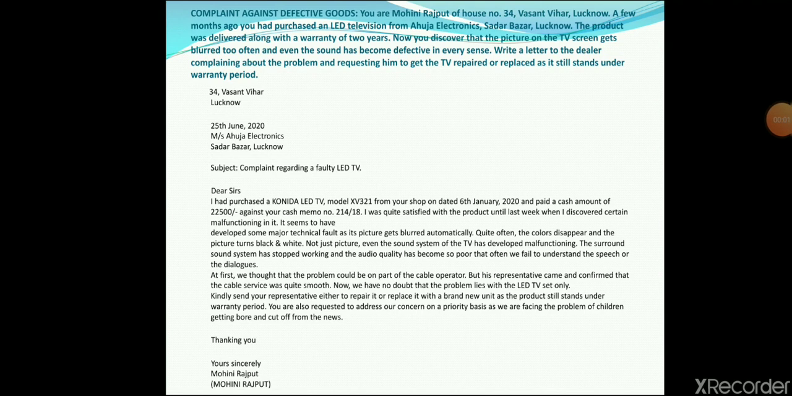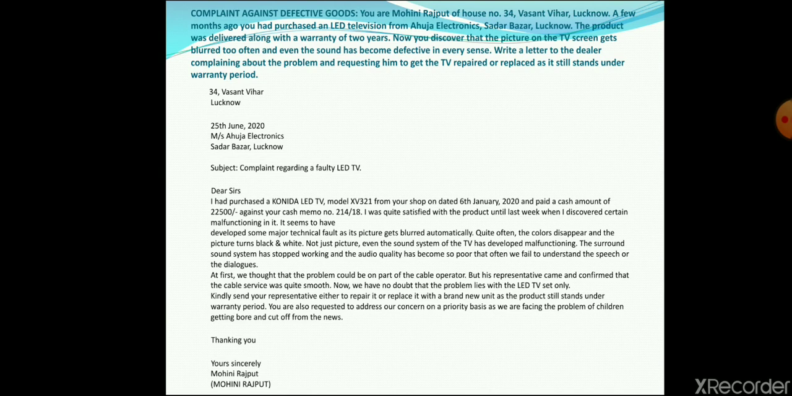Next example is a complaint against defective goods. I told you children, we can write a complaint letter if we receive some defective goods. So see, you are Mohini Rajput and a few months ago you purchased an LED television from Ahuja Electronics and the product delivered, its warranty was 2 years. Now only you discovered that the pictures on TV screen get blurred too often and even the sound has become defective in every sense. Right?